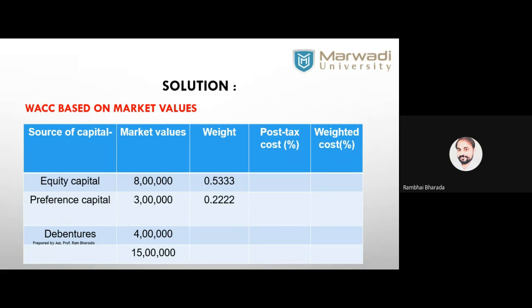0.2222. Okay. Then the whole lakh upon 15 lakh, zero point 2666 like this. Okay, do the sum total. Definitely you will get 1.00. You are getting the same.